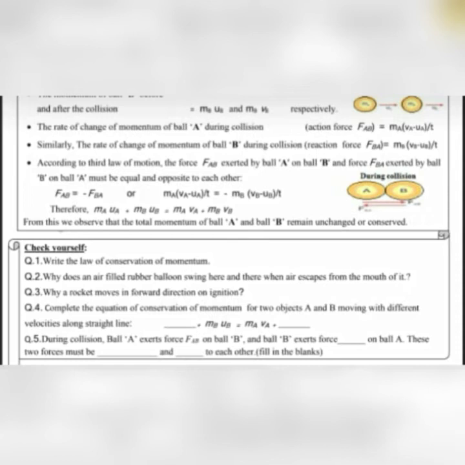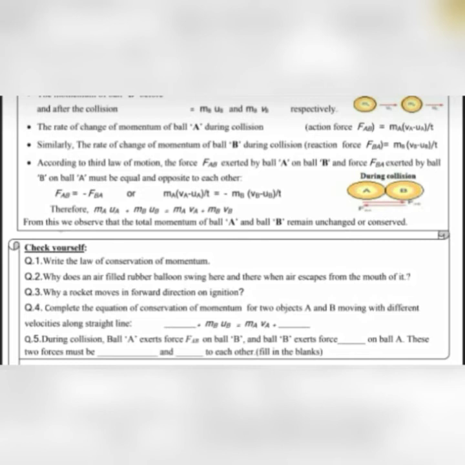When this air is released, it exerts a force on the balloon in the opposite direction, due to which the balloon moves in a zigzag or upward direction. Means there are again two forces acting in opposite directions.